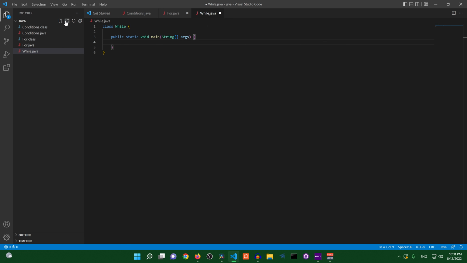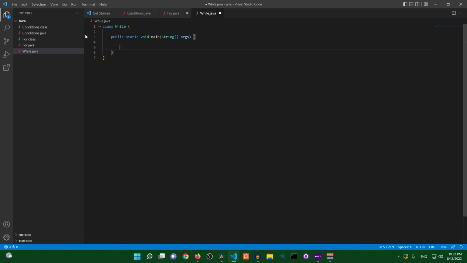Okay, so what is a while loop? A while loop is another loop that can loop over a section of code, just like a for loop that we talked about in the previous video. But one of the key differences between the for and the while loop is that with the while loop, you may not know when it's going to end. Let's go ahead and take a look at the basic structure of a while loop.